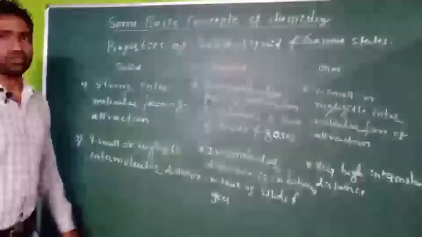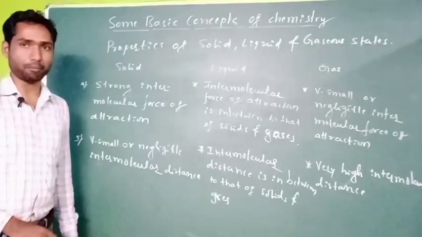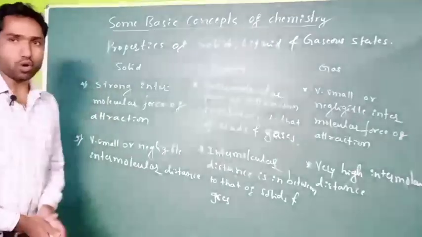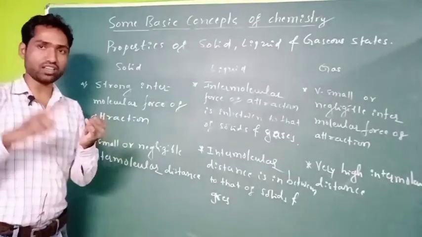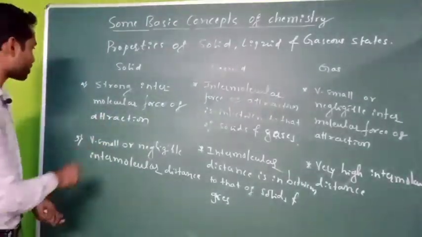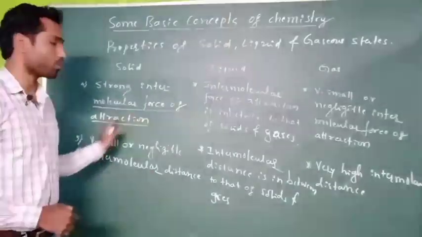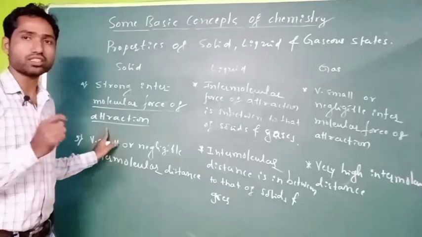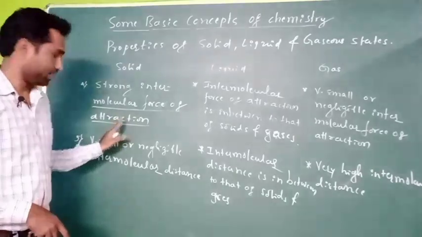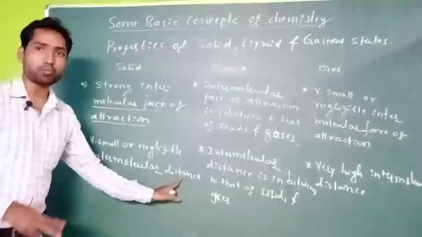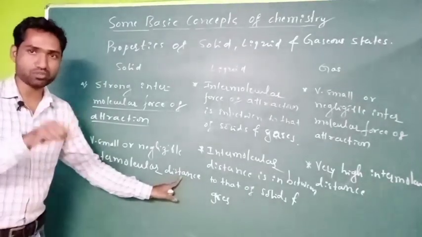Right, so these are the two more properties of solids, liquids and gaseous states of matter. So there are five properties: mass, volume, shape, intermolecular force of attraction and intermolecular distance. This intermolecular force of attraction is also known as interparticular force of attraction. So in general I have to use the term particle instead of molecules. Here also intermolecular distance means interparticular distance, the distance between two particles in the same state of matter.